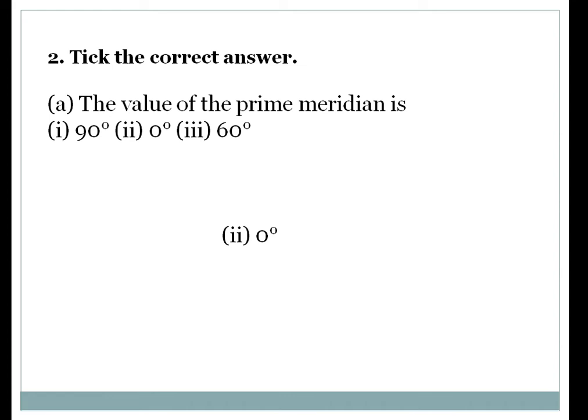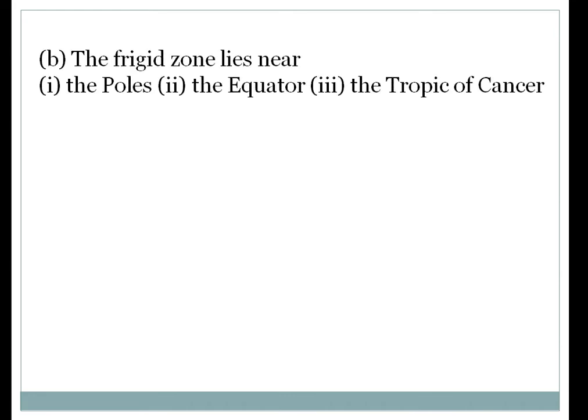Now moving towards the next question. The frigid zone lies near: the poles, the equator, or the Tropic of Cancer? So where is the freezing zone lying? The correct answer is the poles. And the reason why: at the poles, the sun rays reach there very late. So the poles is the correct answer.